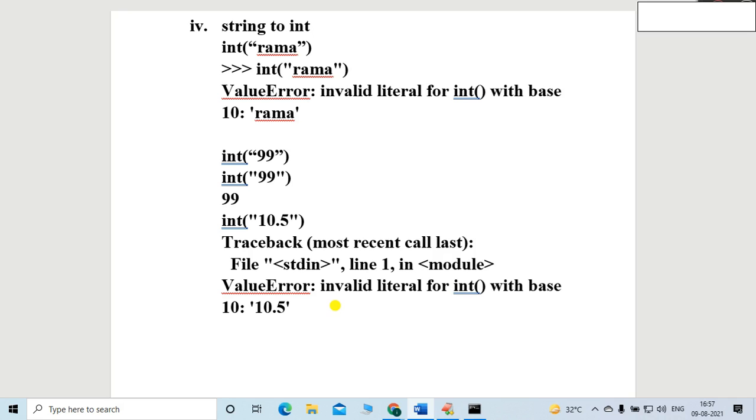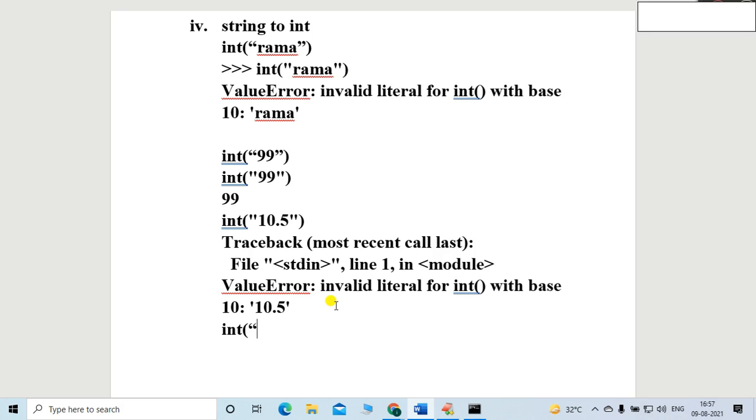This string, whether it is in single quotes or double quotes, must strictly contain the int value. Other data types are not valid. Let me give an example: int, and inside this bracket I can use single quotes or double quotes, no problem.